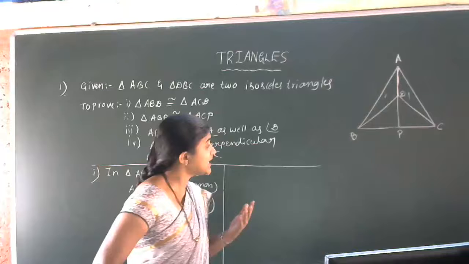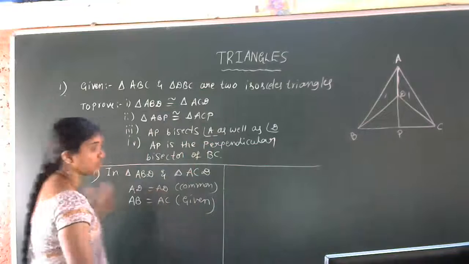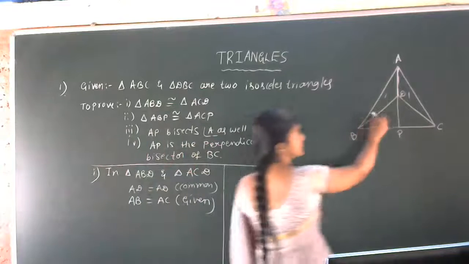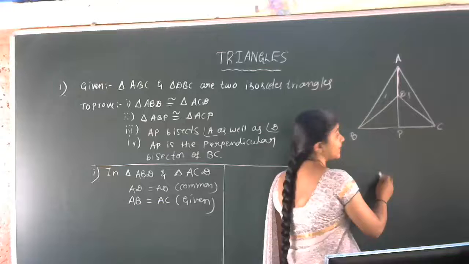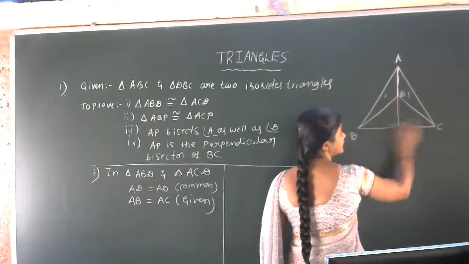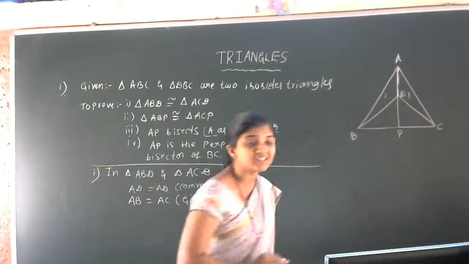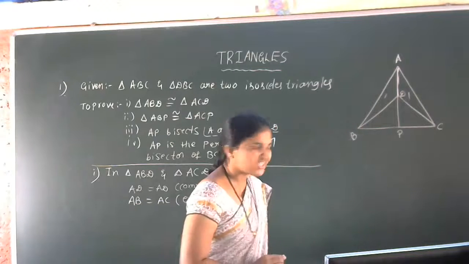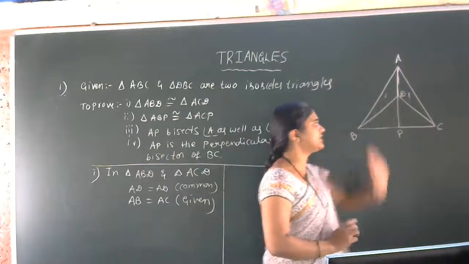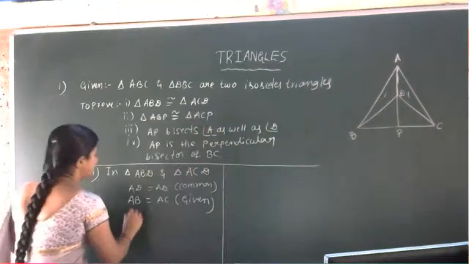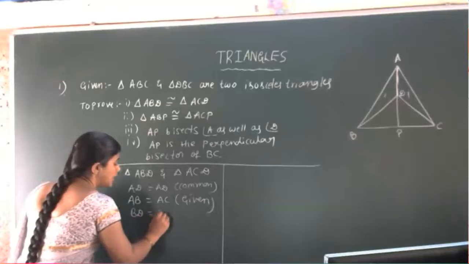What is the next data? BD is equal to DC. Yes, of course. So we can take BD also equal to DC because triangle BDC is also an isosceles triangle. Isosceles triangle in the sense that BD is equal to DC.